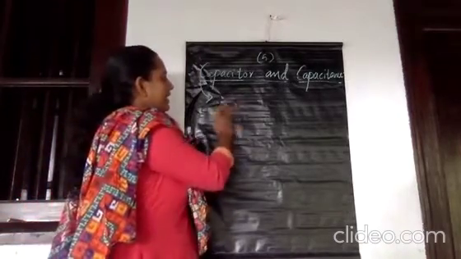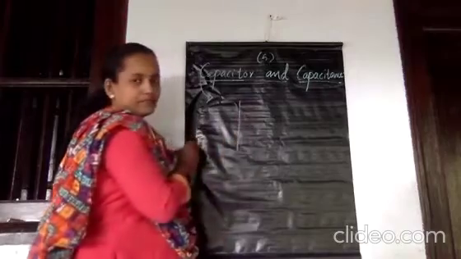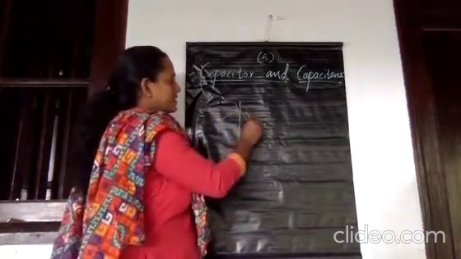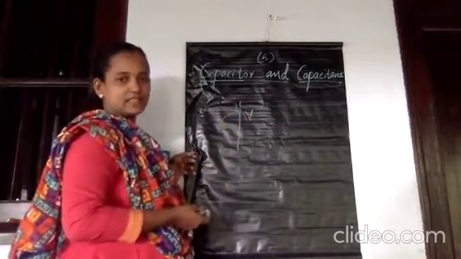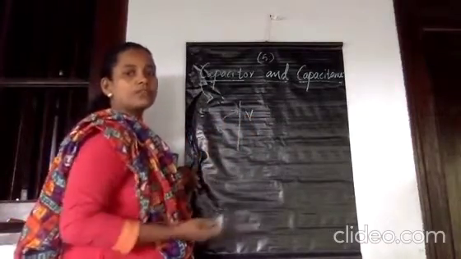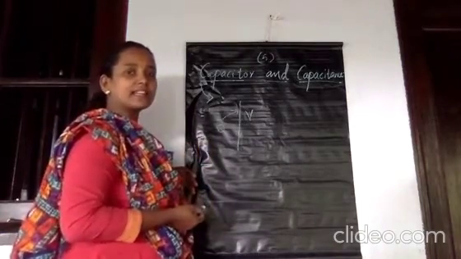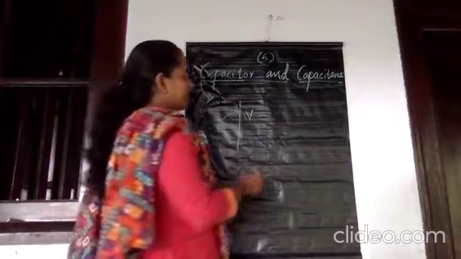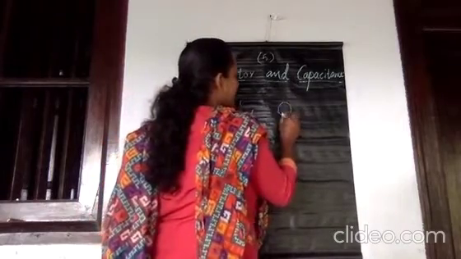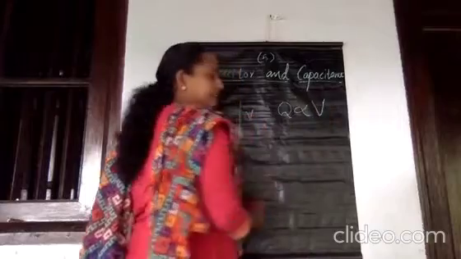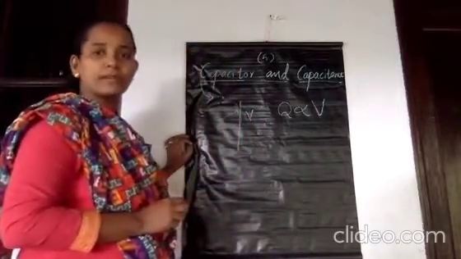So whenever we are giving charge to a conductor, its potential starts to increase. If we are giving more amount of charge to a conductor, its potential also starts to increase. That means we can say that the charge given to a conductor Q is directly proportional to the potential. That is, Q is directly proportional to V.